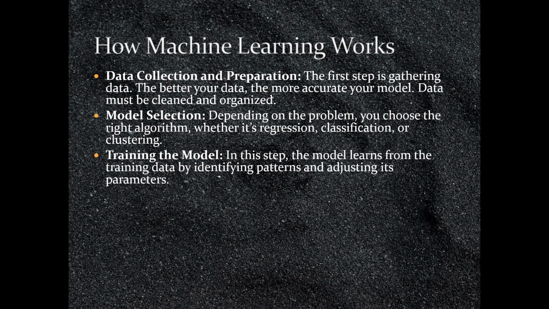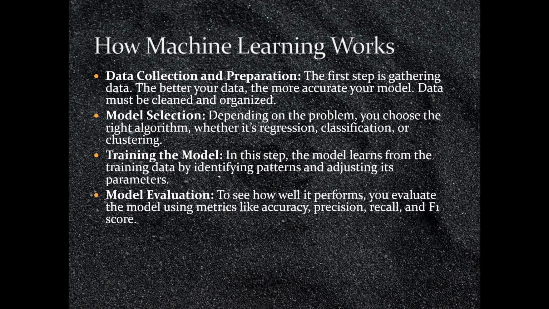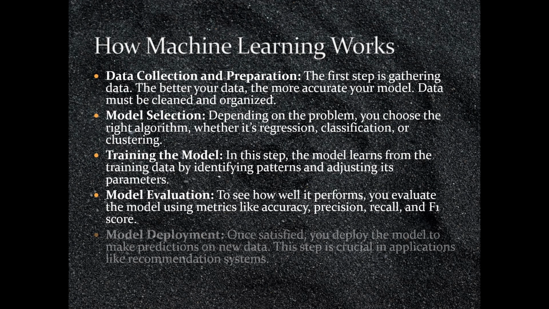Training the model. In this step, the model learns from the training data by identifying patterns and adjusting its parameters. Model evaluation. To see how well it performs, you evaluate the model using metrics like accuracy, precision, recall, and F1 score. Model deployment. Once satisfied, you deploy the model to make predictions on new data. This step is crucial in applications like recommendation systems.